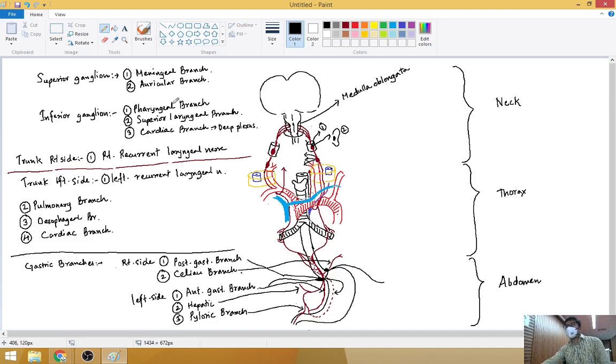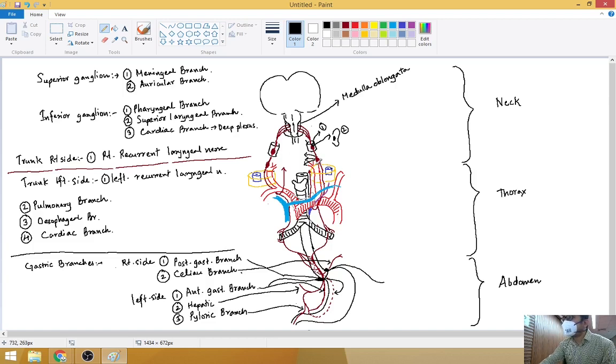You see the vagus, through the auricular branch, it supplies here, gives the sensory supply to certain areas, including the tympanic membrane and the external acoustic meatus. Through the inferior ganglion, the pharyngeal branches, it will supply the constrictor of the pharynx. Okay, it will also give supply to some part of the soft palate, some muscles of the pharynx.